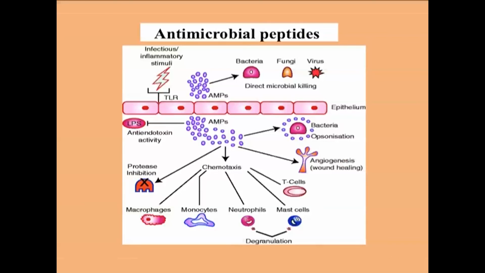Another factor of the humoral response is antimicrobial peptides. They are part of the innate immune response and they are found in all forms of life. These antimicrobial peptides can kill all different gram-positive and gram-negative microorganisms, enveloped viruses, fungi, and even tumor cells or transformed cells.